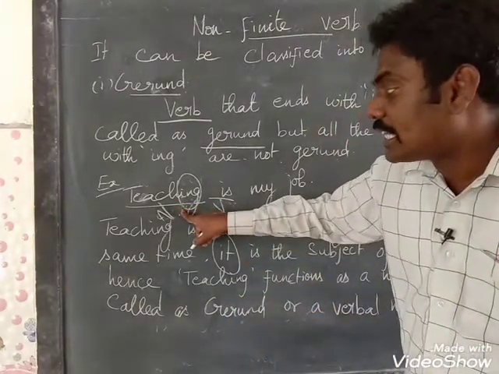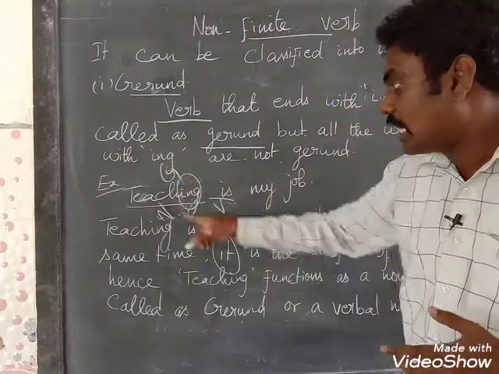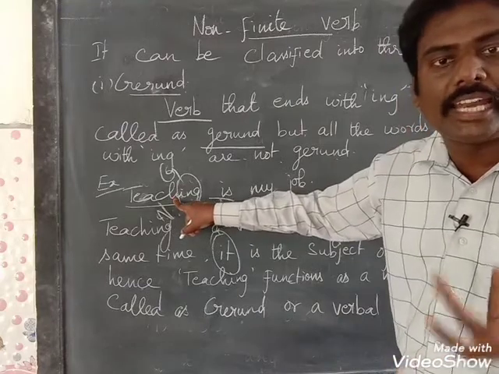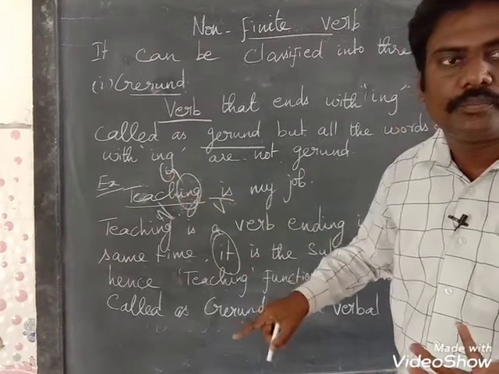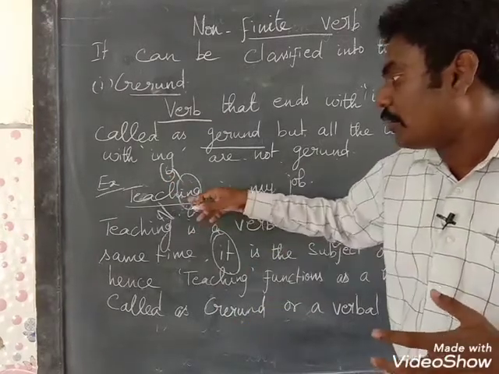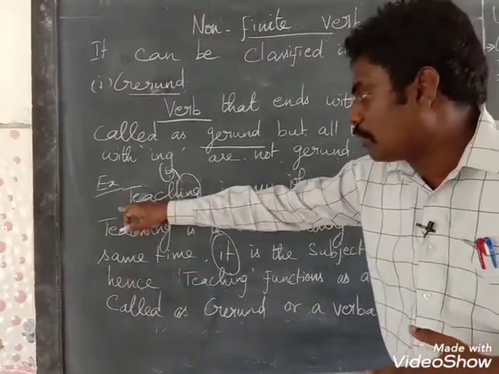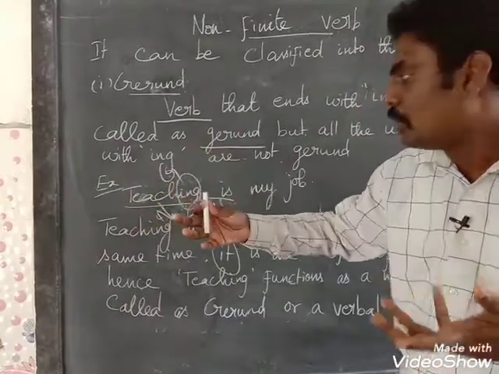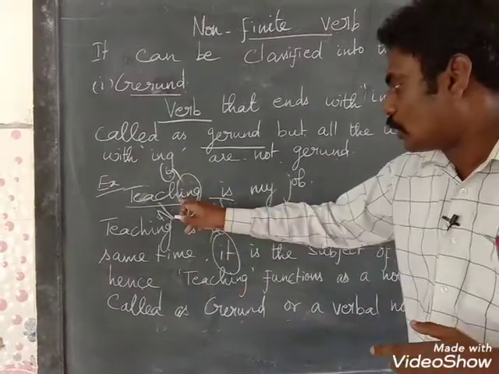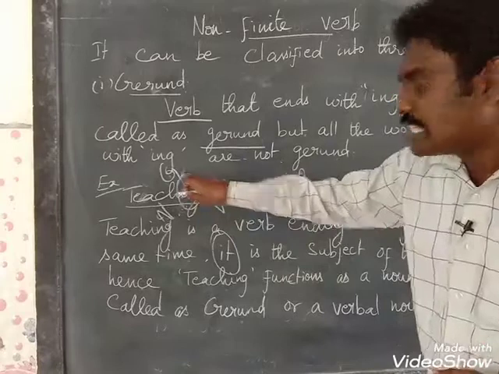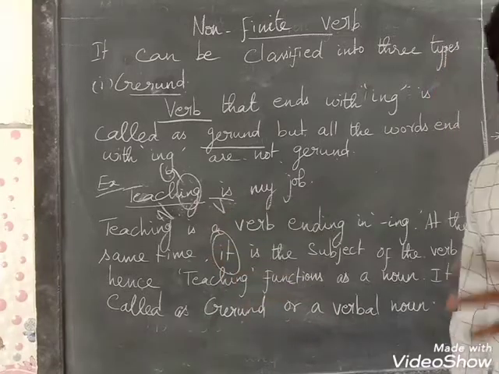So this teaching is considered a gerund because it doesn't show any tense. If it were a tense, it must show some kind of helping verb. If a helping verb comes along with teaching, it is considered a verb. But here it acts as a noun, so it is a gerund. In teaching is my job, teaching is a gerund, otherwise called a verbal noun.